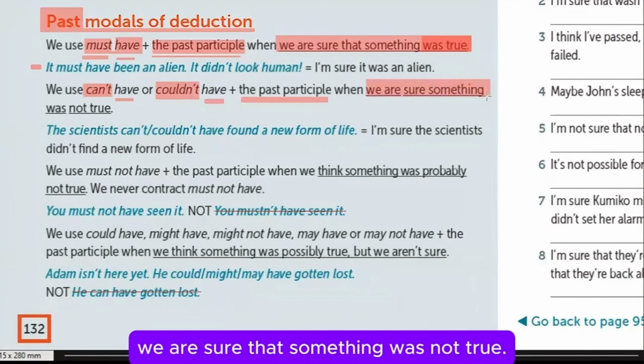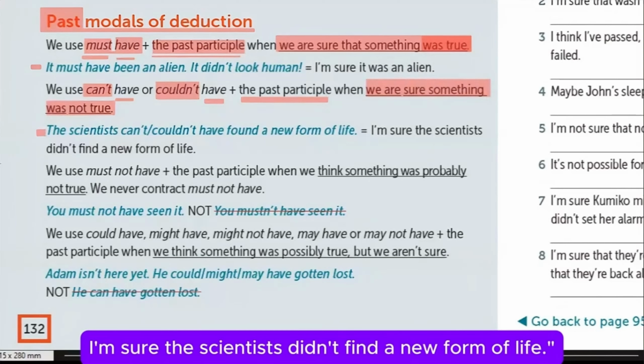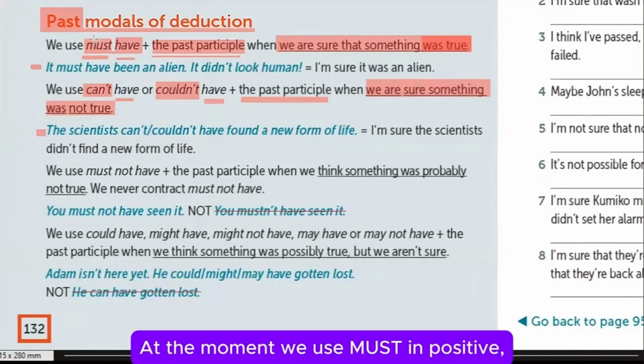And this is used when we are sure that something was not true. Help me with this, please. A scientist can't or couldn't have found a new form of life. I'm sure that a scientist didn't find a new form of life. At the moment, we use must in positive.